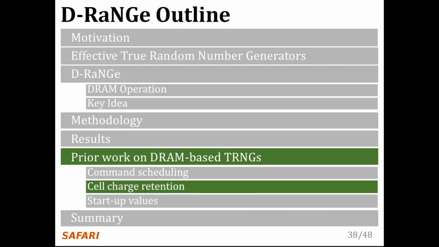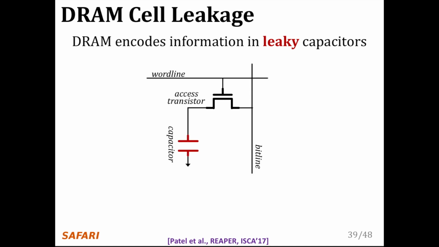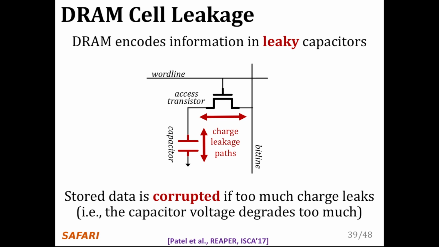The next prior work I will discuss is the DRAM cell charge retention-based TRNGs, along with some background information. DRAM encodes data in fundamentally leaky capacitors, and here's a simplified diagram of a DRAM cell again. There are a number of leakage paths by which charge can enter or exit the capacitor, and the important thing to note is that stored data can be corrupted if too much charge leaks, which is the same thing as saying if the capacitor voltage degrades too much.